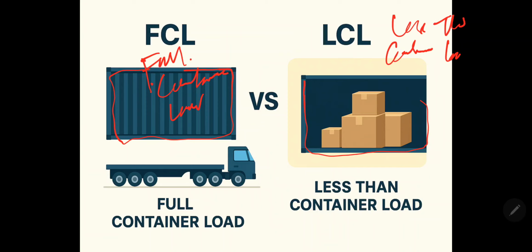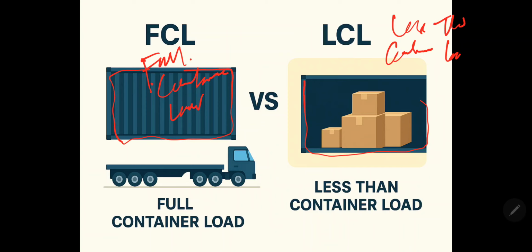If you want to make it faster, you have to choose this method, FCL, because your goods will be sent to you without transit.